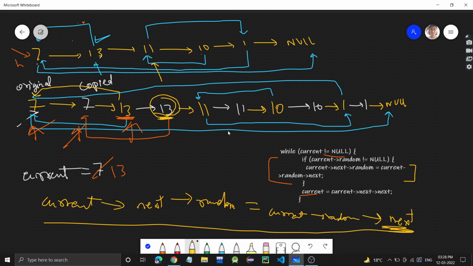And once we have connected the copied node 13, now we have to connect for the copy of 11. So from this 13, we will go to the original 11 node, that is current is equal to current's next's next. Just try to run it once, you will better understand how it's working. I hope you understood this. So once we have done it, we have connected the random pointers of the copied nodes, right?